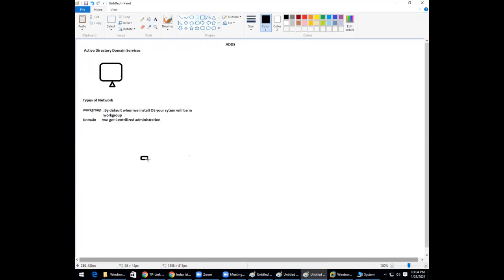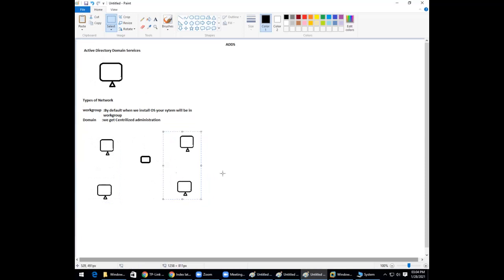Example. Now this is my network which is connected. So this is computer 1 which I got, and I got computer 2, and computer 3 and 4.